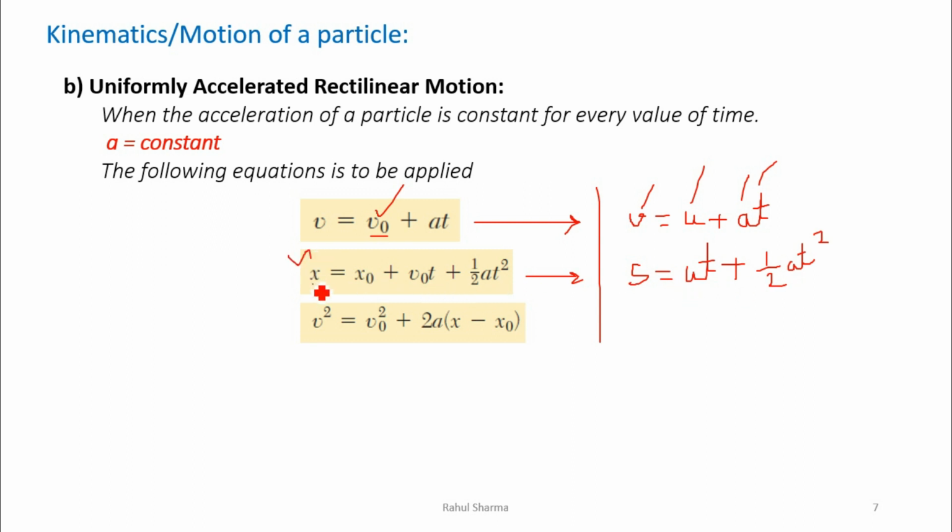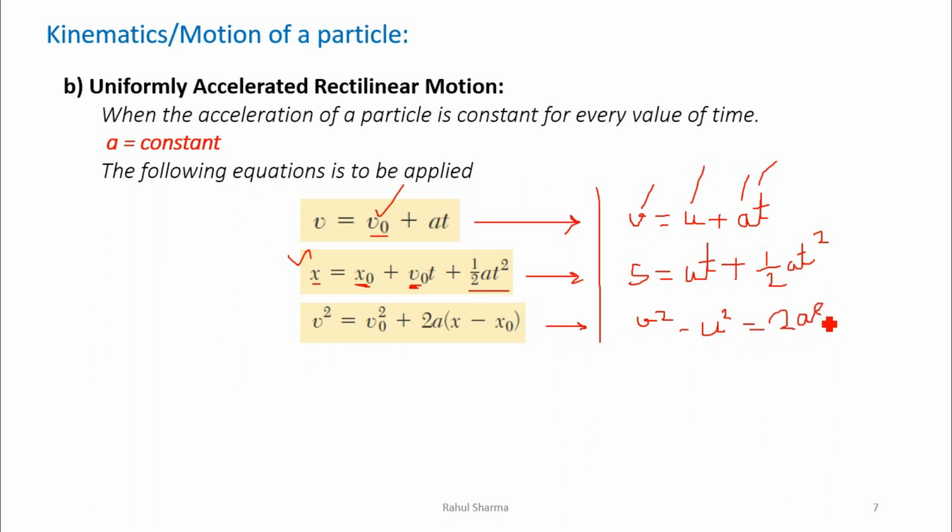The final position x will be equal to initial position x naught plus initial velocity v naught t plus half at square. Similarly, you remember this equation also. You have studied v square minus u square is equal to 2as. V square, final velocity square minus initial velocity square, is equal to 2as.